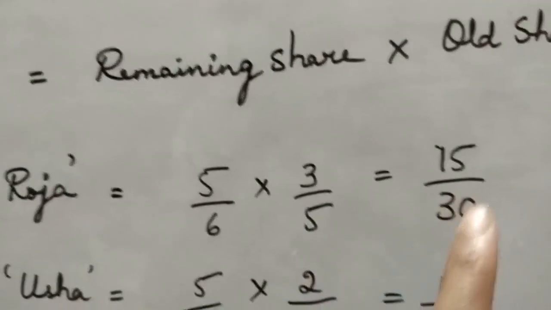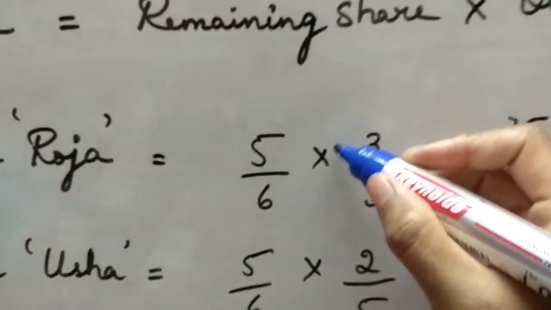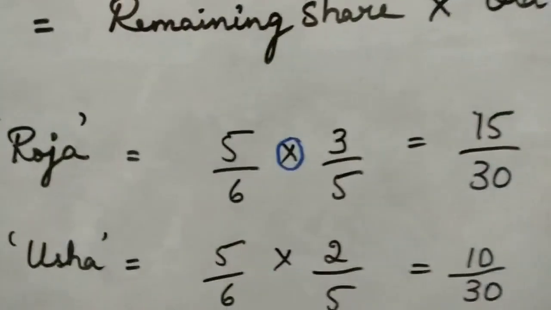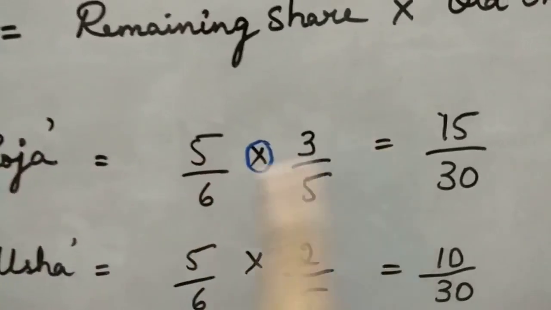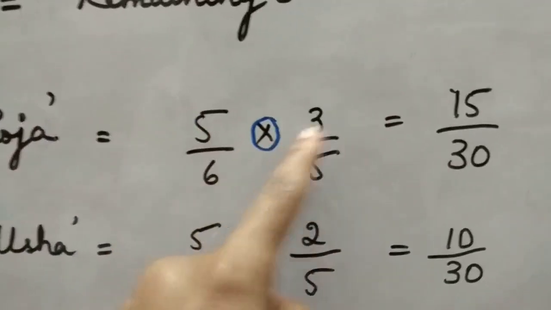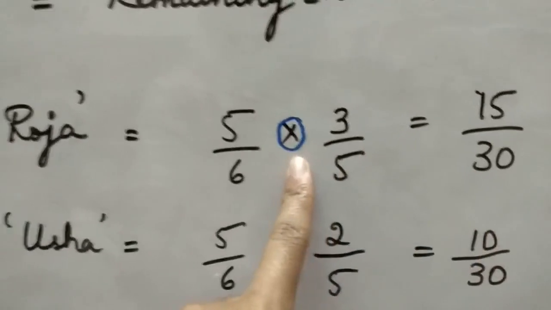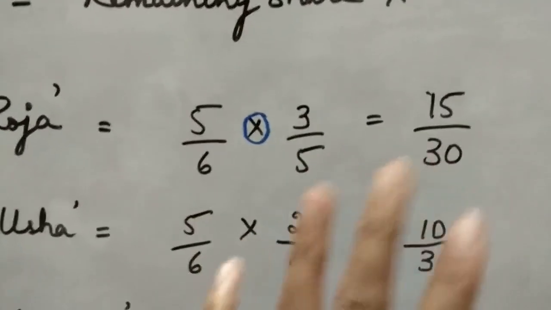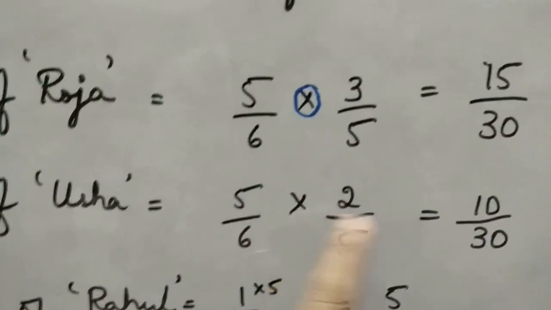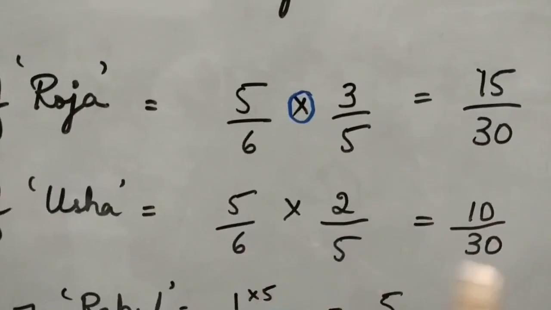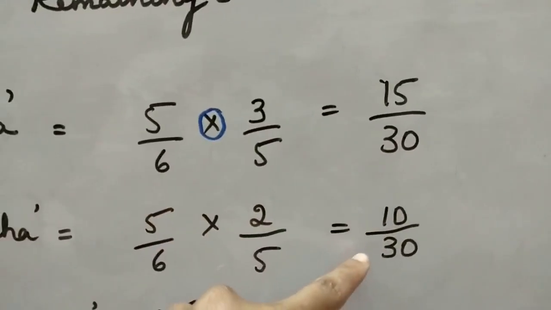Next, moving on to the calculation of the answer. When you have a product symbol, observe, you need not go for LCM finding out. Just go for the direct multiplication. 5 3s are 15, 6 5s are 30. Always when you have a product symbol, just go for the direct calculation. Next, moving on to Usha. 5 2s are 10, 6 5s are 30. You just observe, for both the partners the denominators are the same.